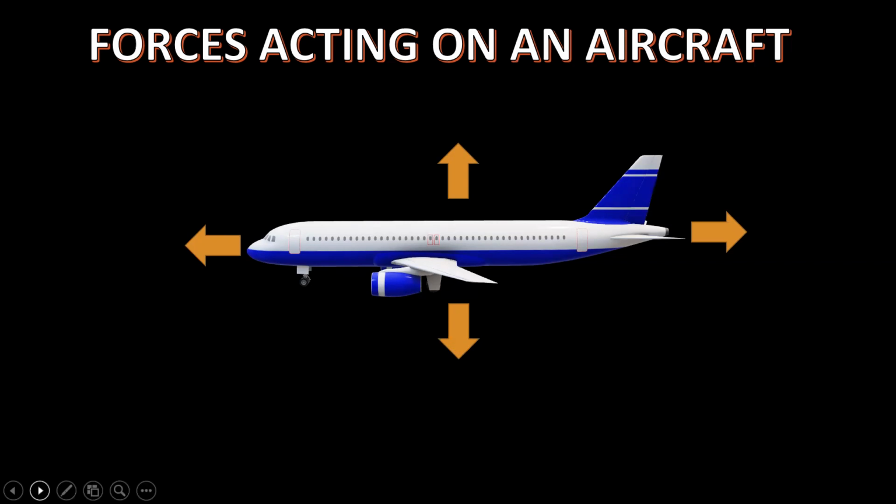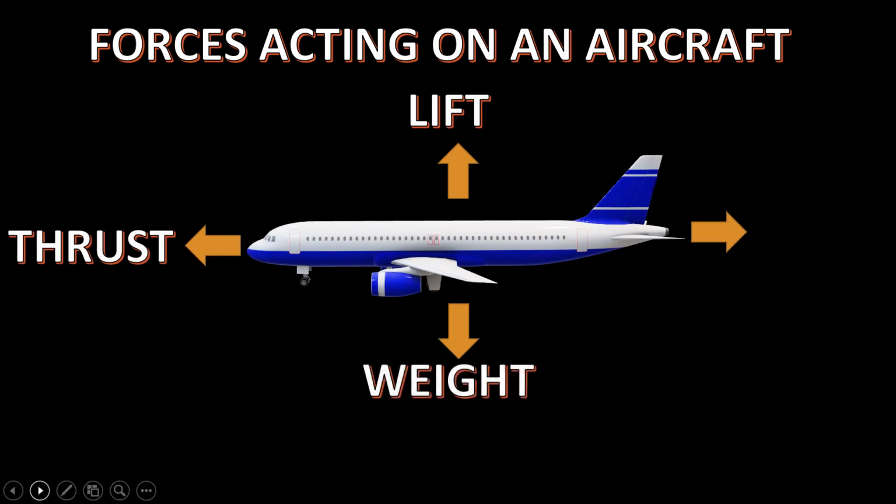So the upward direction here indicates the lift. The left side direction indicates the thrust. The downward direction indicates the weight. And the backward direction indicates the drag. Now let us see each force and know about it.